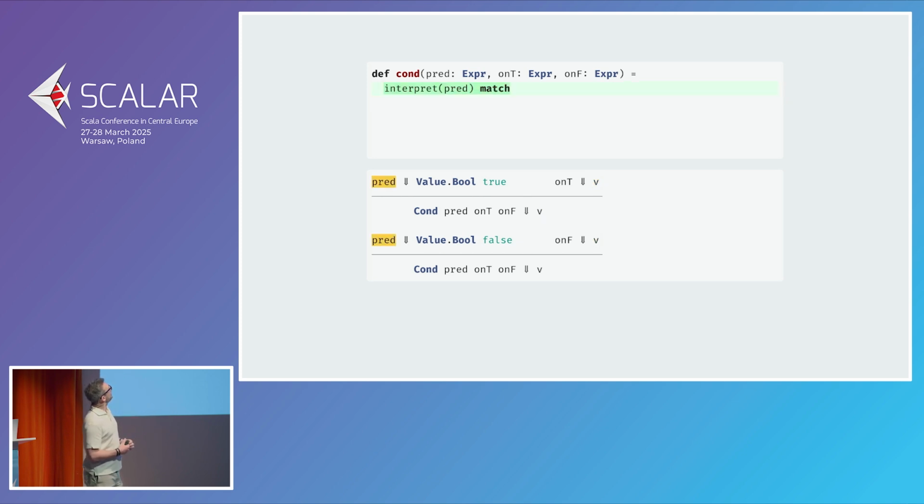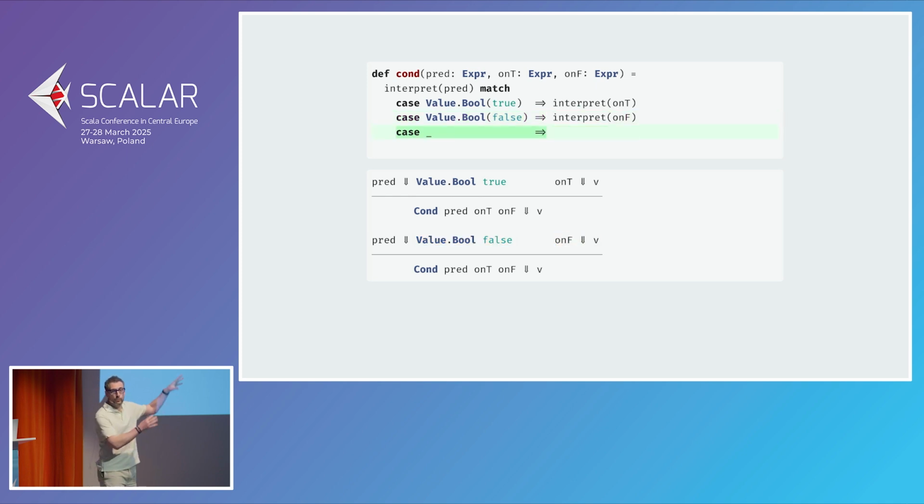And we're going to rewrite this code to say, if the predicate is a Boolean that happens to be true, then we evaluate the untrue branch. Otherwise, if it's false, then we evaluate the unfalse branch. And otherwise, we have a type error because we don't have a rule for that case.